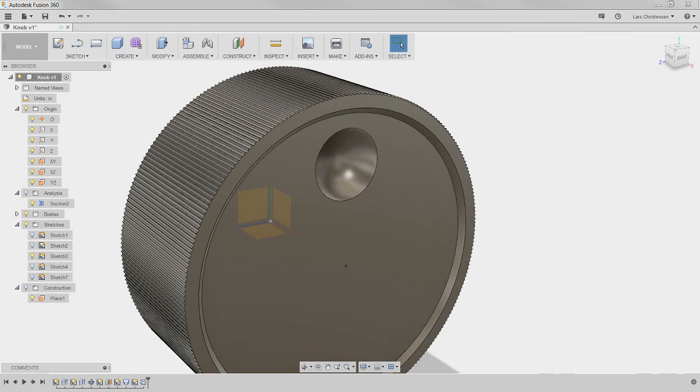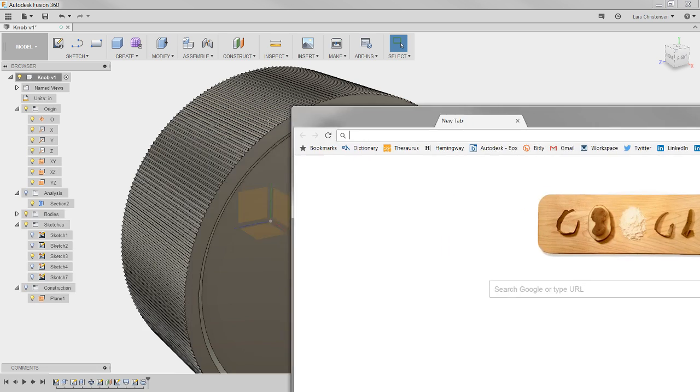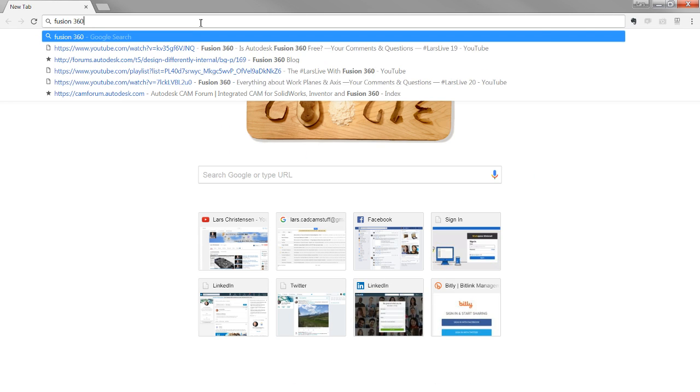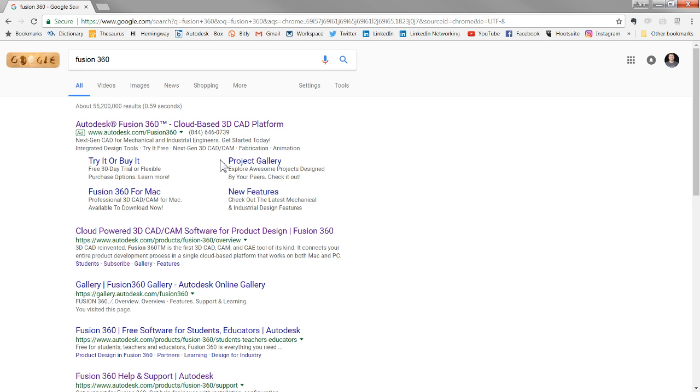Okay, so one of the questions I get in here is in regards to the free hobbyist version. If you search Fusion 360, you should be able to get right into the website, and right there you can download it. Let's go here, Fusion 360, and there is the Fusion 360 site.